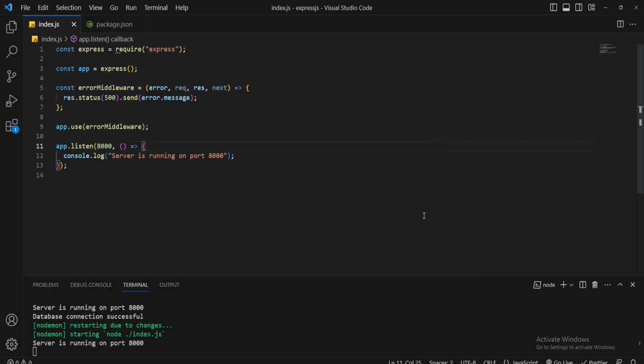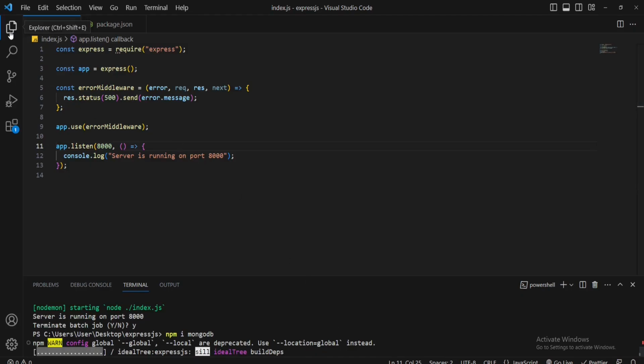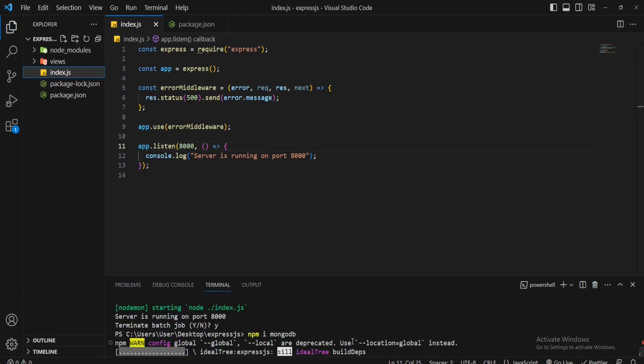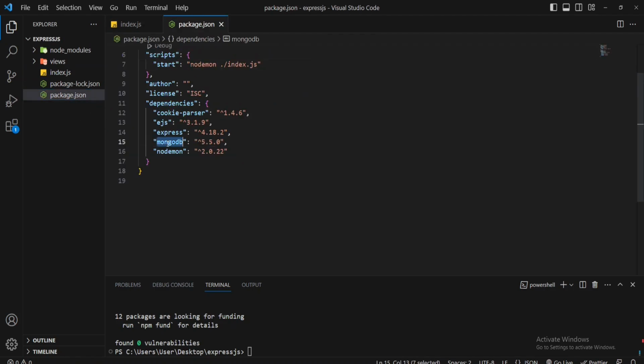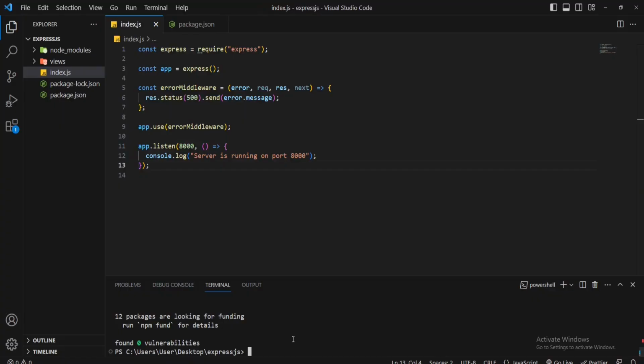Alright, now I'll install this third-party module by running npm i mongodb and hit enter. It will install the MongoDB third-party module in our project. If you go to the package.json file, we can see the MongoDB version is 5.5.0. In your case, it may be different. So now again start the server, npm start.